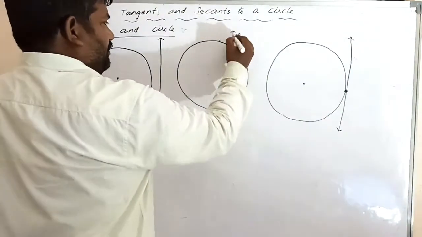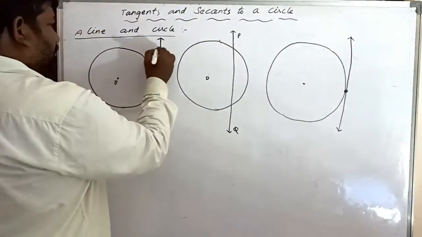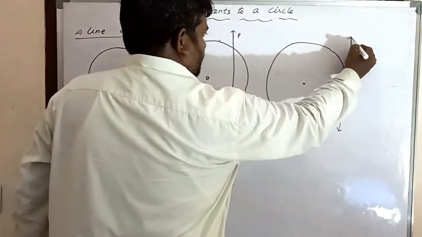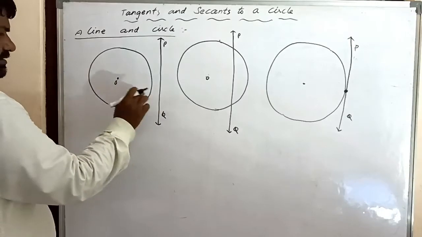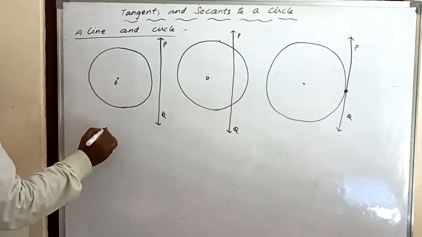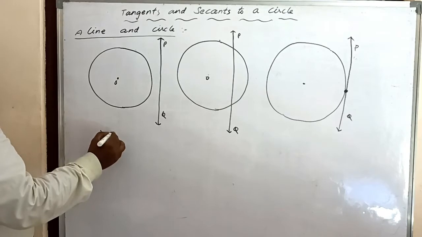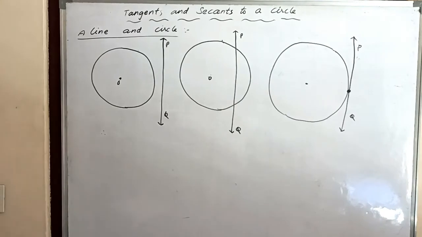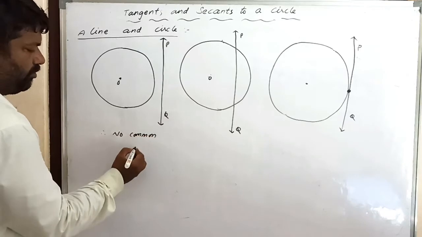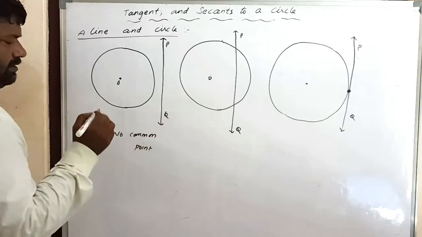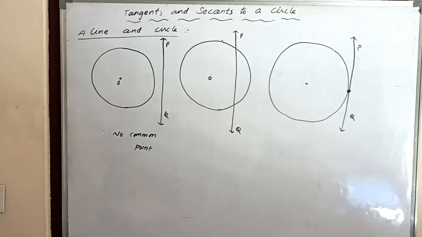Suppose this is PQ, center O. Here PQ is the line which does not intersect the circle. The line PQ and the circle have no common point. It does not intersect. This PQ is a non-intersecting line with respect to the circle.